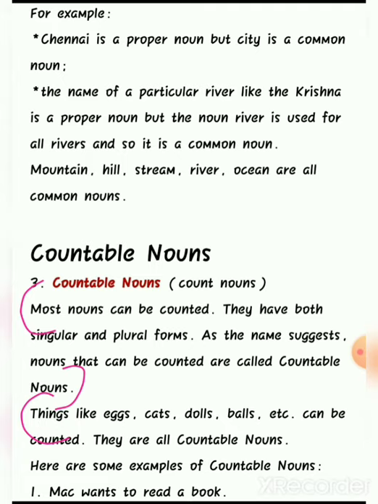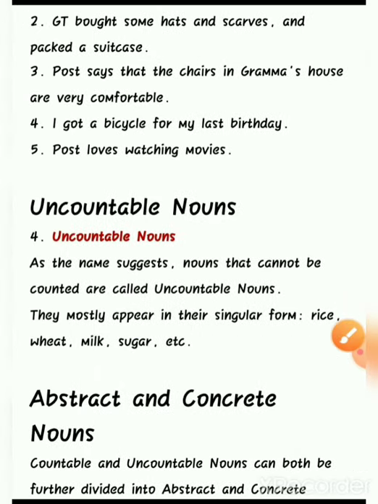Here are some examples of countable nouns. Mac wants to read a book. Next, GT bought some hats and scarves and packed a suitcase. Now we have a plural form, hats, scarves. Third one, Post says that the chairs in grandma's house are very comfortable. Again, we have a plural form of a noun, chairs. I got a bicycle for my last birthday. We have a singular form, bicycle.